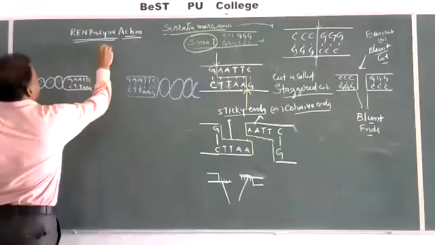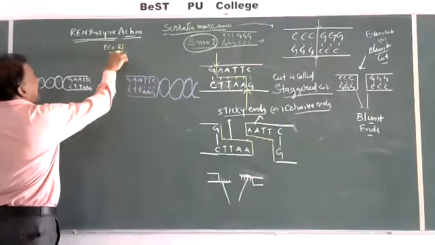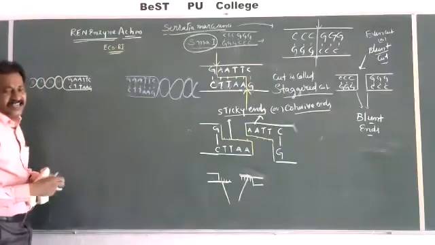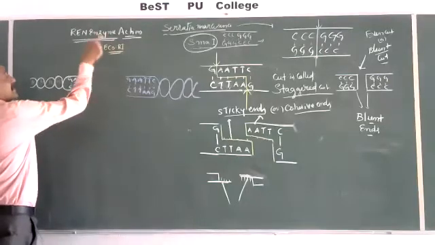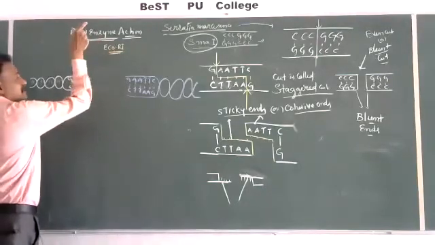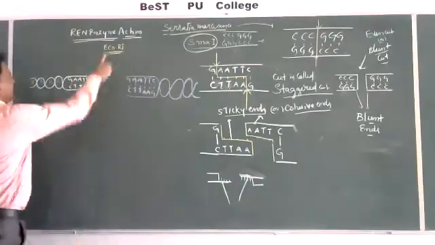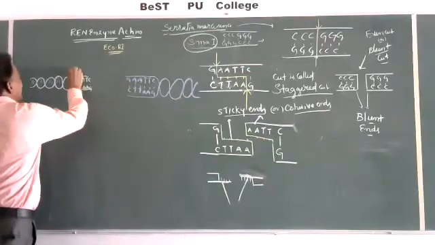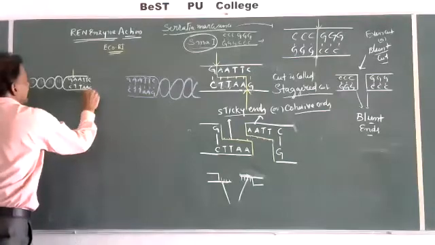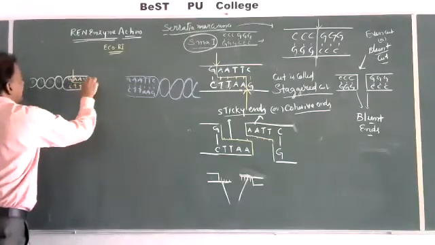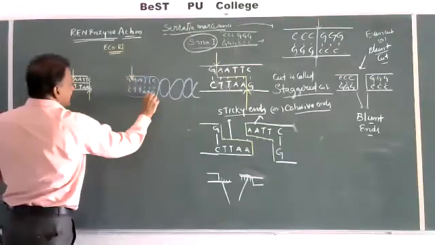EcoR1 enzyme. EcoR1: Escherichia coli, R strain, first discovered. The Roman numeral 1 stands for the serial number of this enzyme discovered in this bacteria. Now when EcoR1 was applied, it will cut exactly between G and A, so it will cut like this, and it will cut like this.